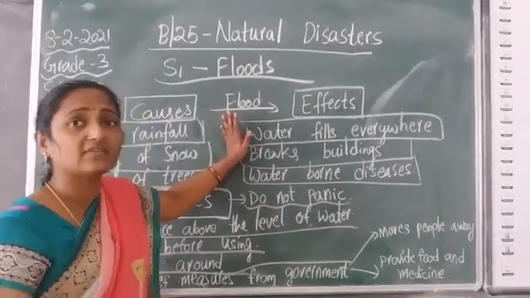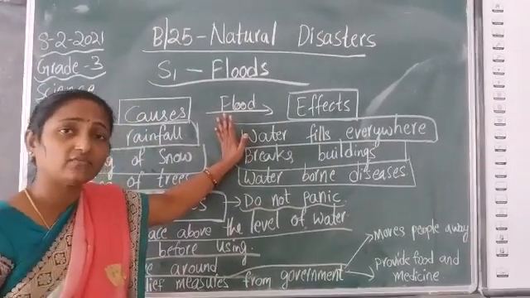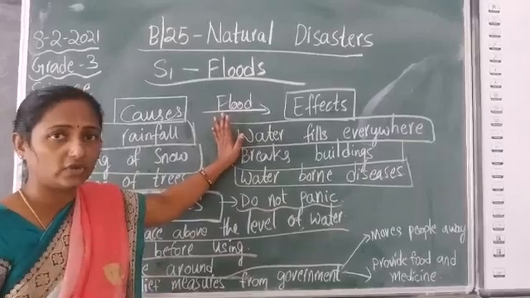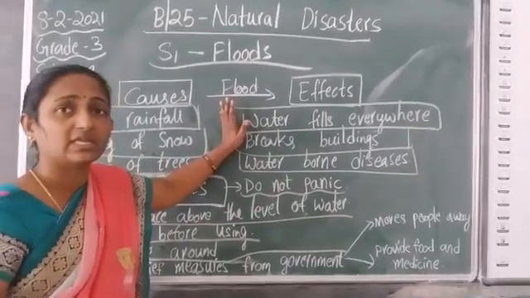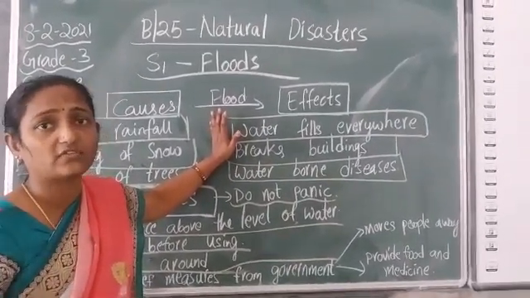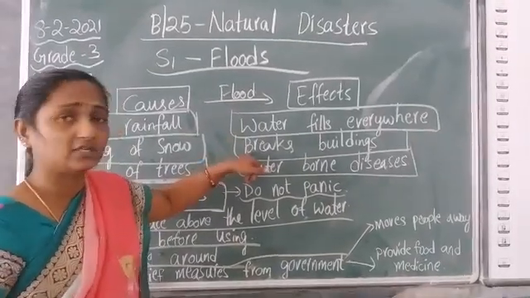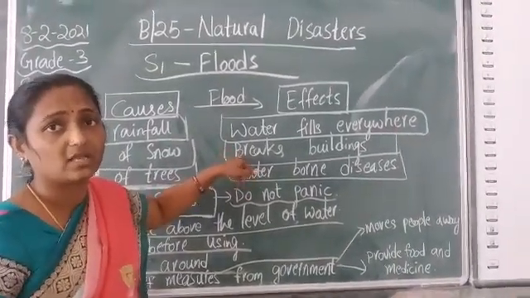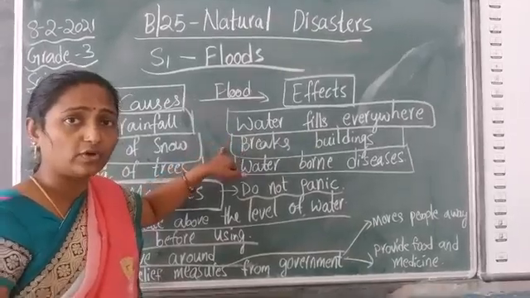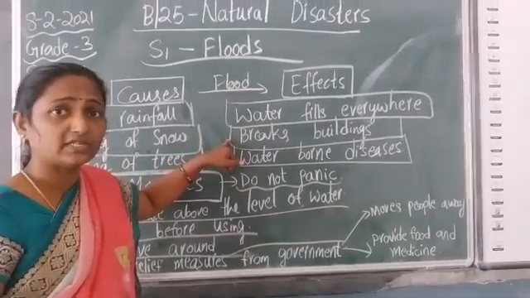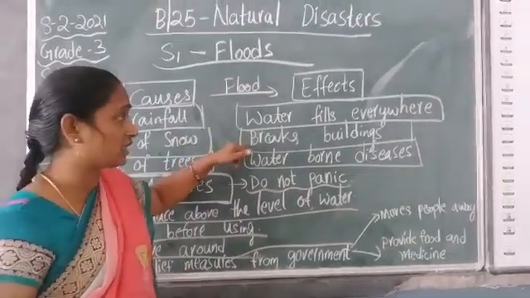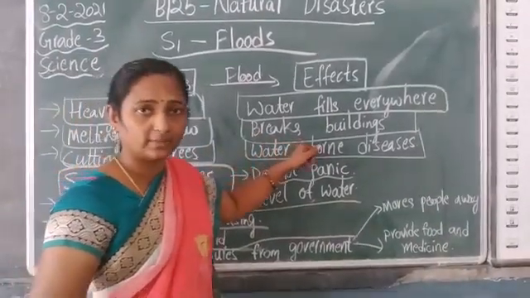The water fills everywhere. When there is heavy rainfall, too much water is flowing onto the land and it fills up everywhere. It also breaks the buildings. When the water is flowing, it exerts pressure, and due to the water pressure, it breaks the buildings.